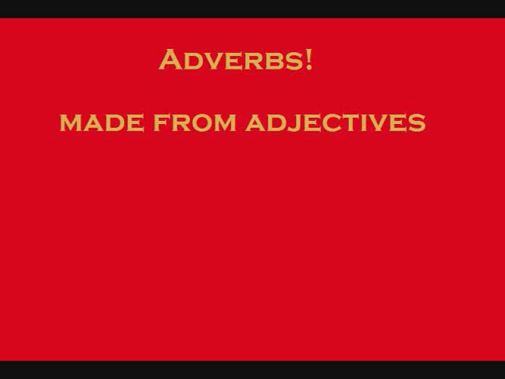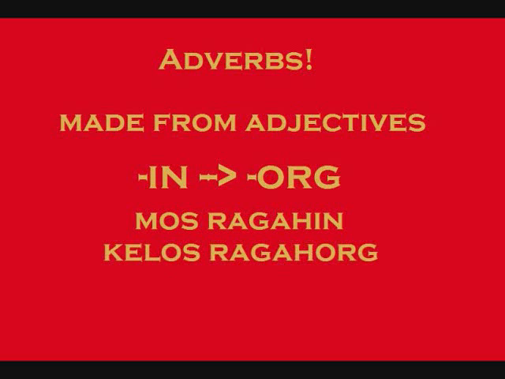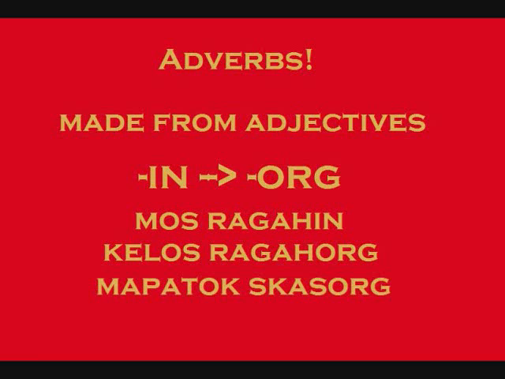Most adverbs are made by taking an adjective, removing the "-in" ending, and replacing it with "-org." For example, "I am slow" would be mos ragahin, but "I'm running slowly" would be kelos ragahorg. Adverbs made this way always follow the verb described. As another example, "he's throwing happily" would be mapatok skasorg.